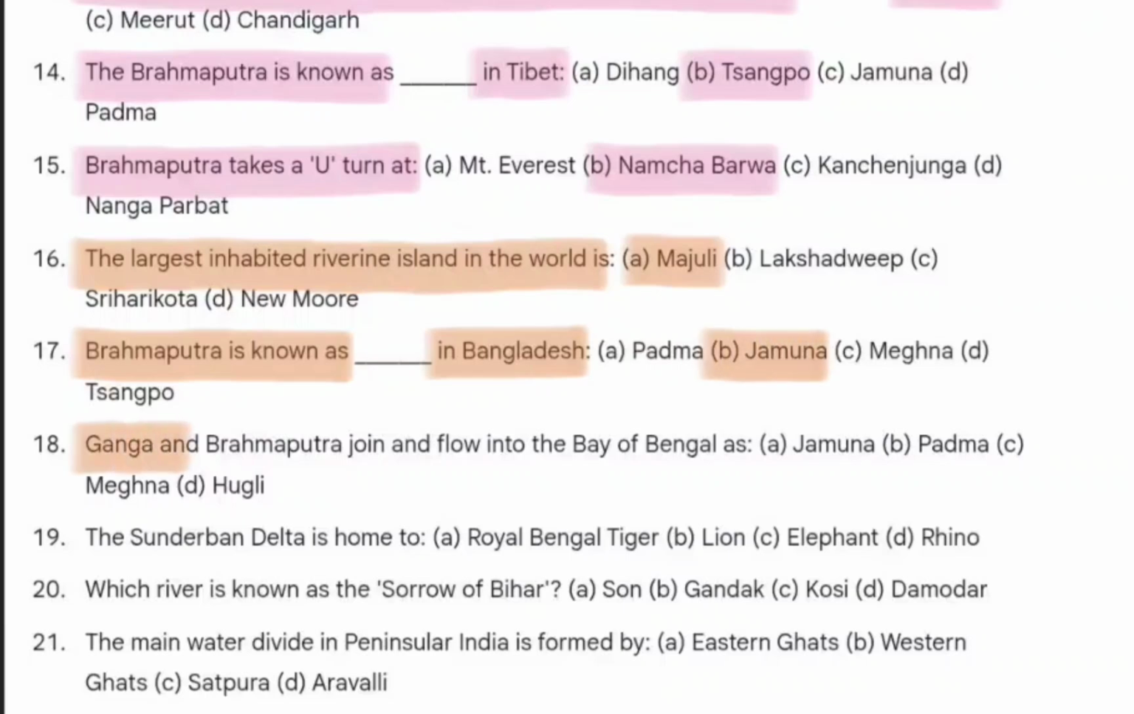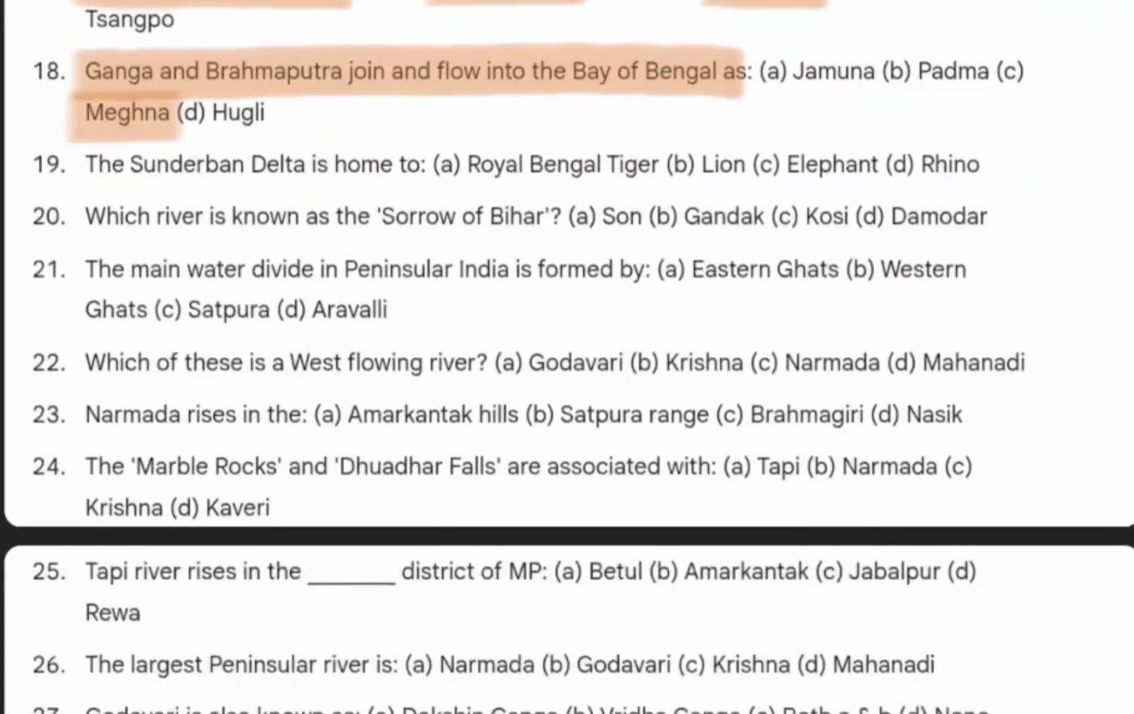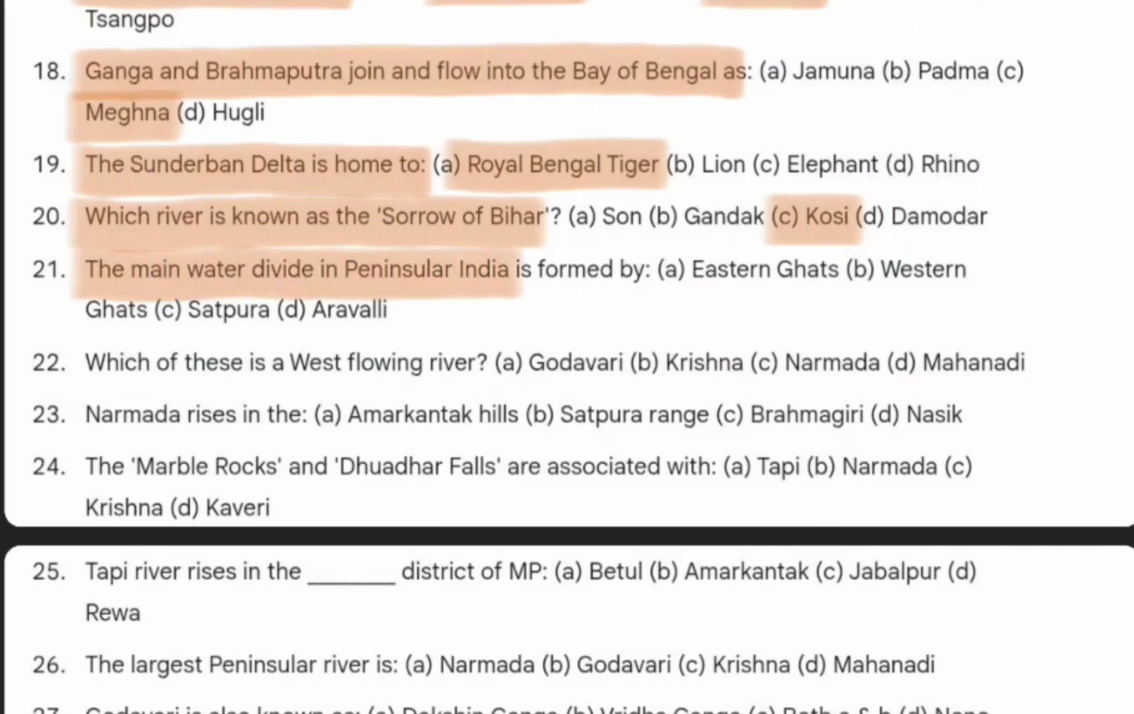Next question is, Ganga and Brahmaputra join and flow into the Bay of Bengal as Meghna. Next question is, the Sundarban Delta is home to the Royal Bengal tiger. Which river is known as the sorrow of Bihar? That is Kosi. The main water divide in peninsular India is formed by Western Ghats. Which of these is a west flowing river? So the west flowing river is Narmada.